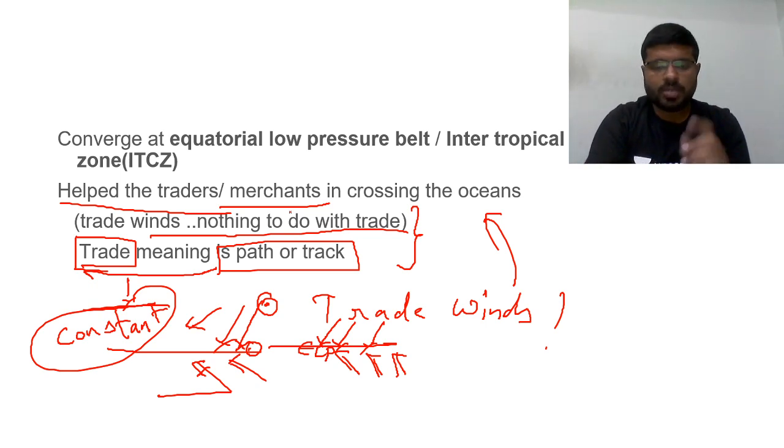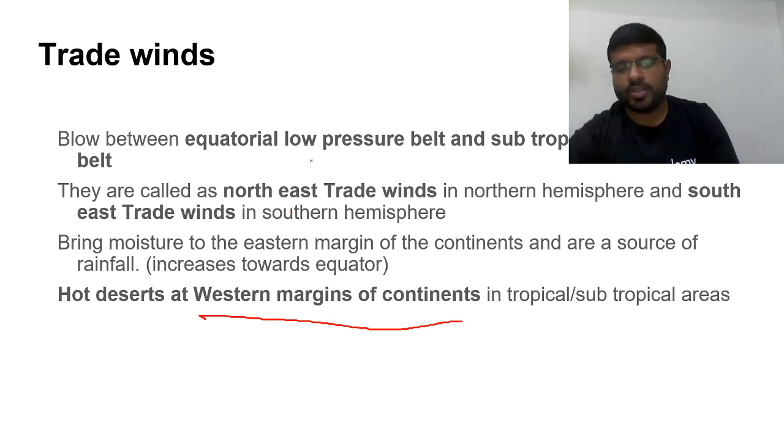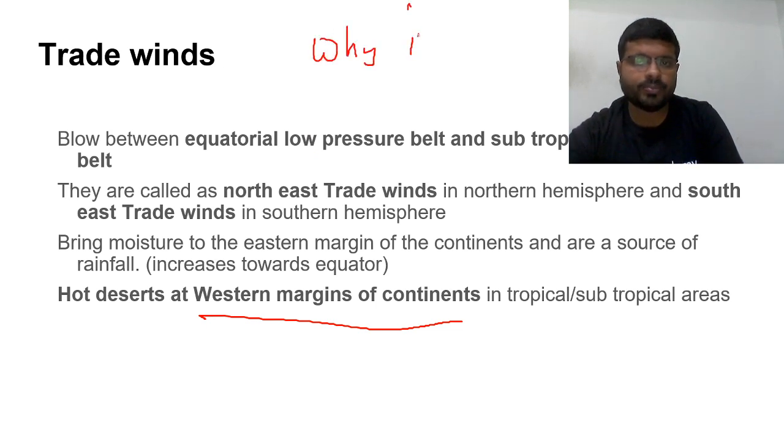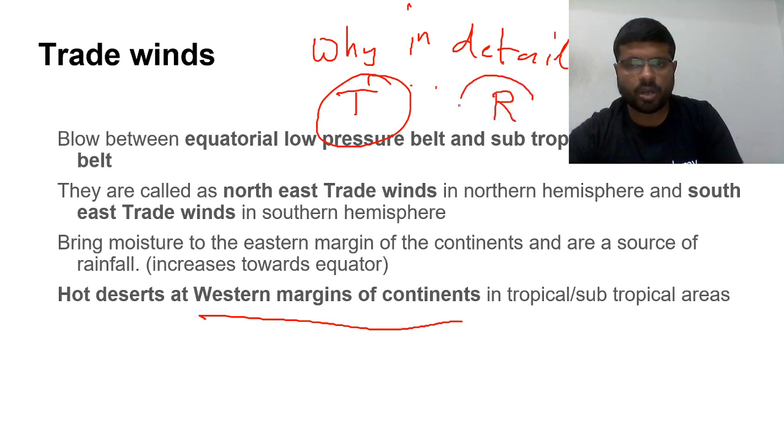Try to understand that because of the trade winds, eastern margins of the continents are given rainfall, while western margins of the continents are not given rainfall by trade winds. So why am I discussing this in detail? Because biomes are combinations of temperature and precipitation, that is rainfall.